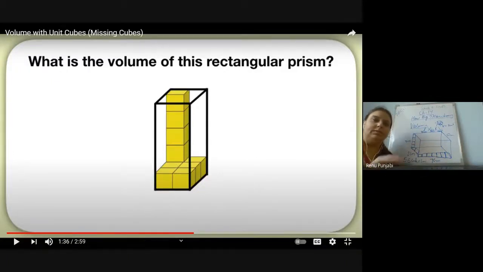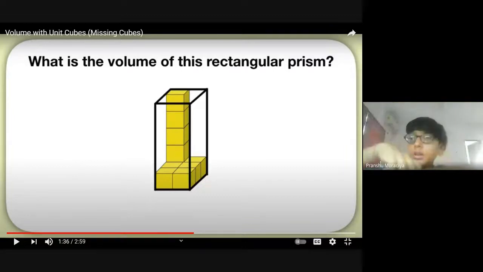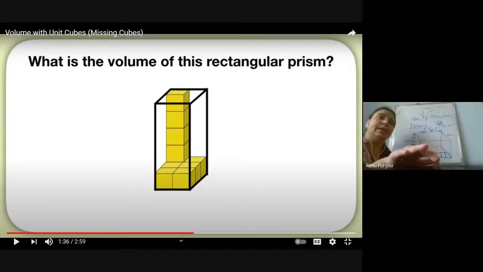Tell me length, breadth, and height also. By looking at this only, this is half filled only. By looking at this only, please find out what will be the length, what is the breadth, and what is the height. 36 cubic unit. Please tell me, I don't want the complete answer. I want it on the basis of length, breadth, and height. By looking at this, will you be able to find out what is the length, what is the breadth, and what is the height?